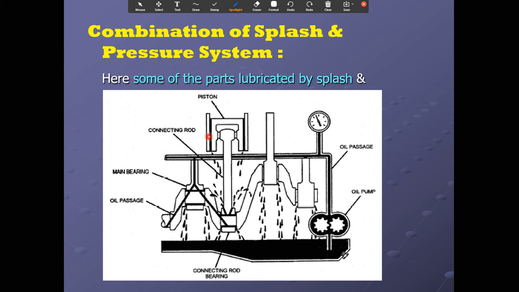lubricating purpose. Then the combination of splash and pressure system. Here some of the parts are lubricated by the splash and pressure systems. You can see here the motor as well as the scoop are used to splash the oil to each component of the engine, and the oil pump is used to circulate the oil to each part through the gallery.